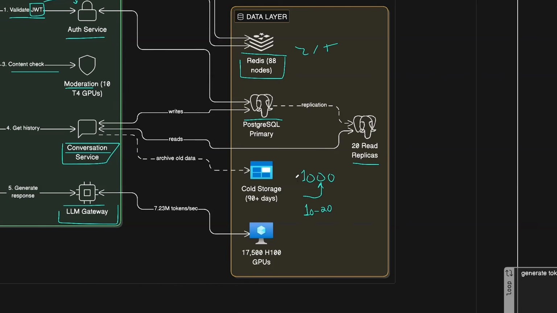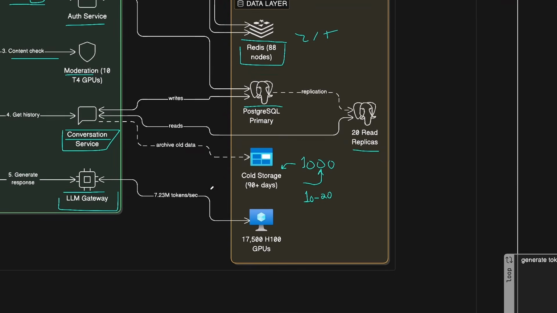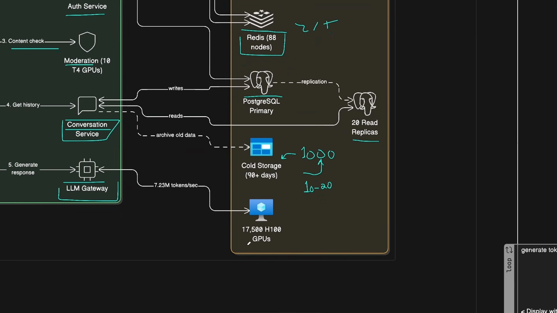So for the rest, which are not frequently accessed, we can store them in some sort of cold storage like Azure Blob Storage, and this will be long-term archive for the old conversations. Also for the LLM gateway, this will be interacting with the GPU cluster, and when we get to the cost estimations, you'll see why we are using this over the API when it comes to accessing the LLM models.